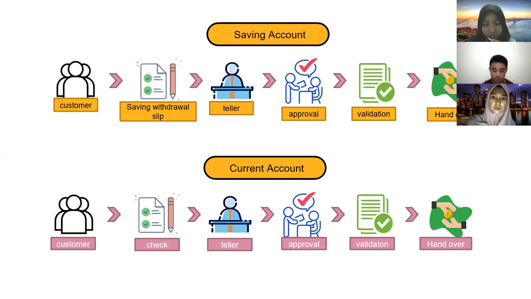For the current account, the first step is the customer will meet the teller and is required to fill out the check. After that, the check is submitted to the teller for processing, and the next, the teller will enter the check, and then the teller will request approval from the supervisor by bringing the check and the transaction number. After the transaction has been approved by the supervisor, the teller will do the validation and print it. The teller will calculate the money according to the amount of the withdrawal, and the teller will hand over the money and the transaction receipt to the customer.